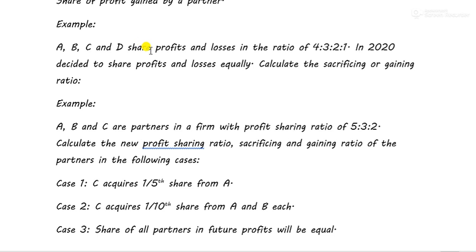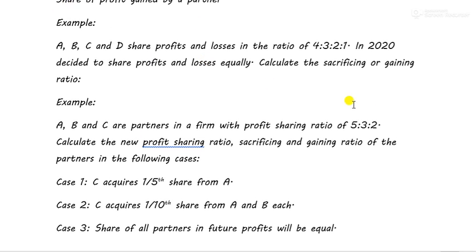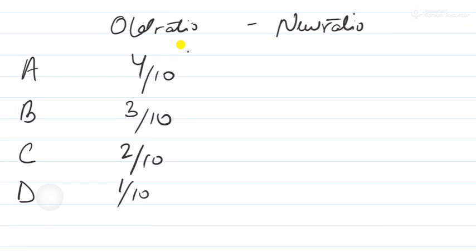Now they say that the profit sharing ratio will become equal. It means the profit sharing ratio becomes A:B:C:D equal to 1:1:1:1. All of them are sharing equal profits.